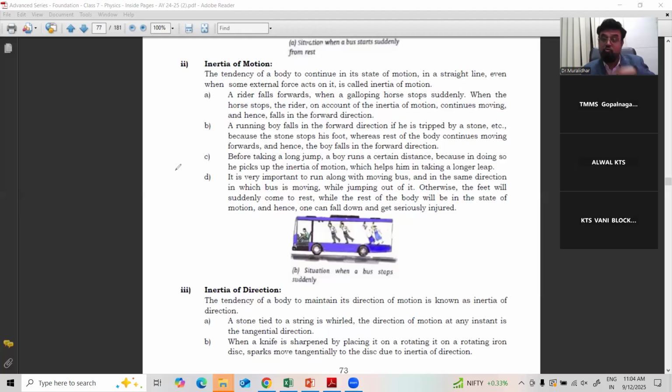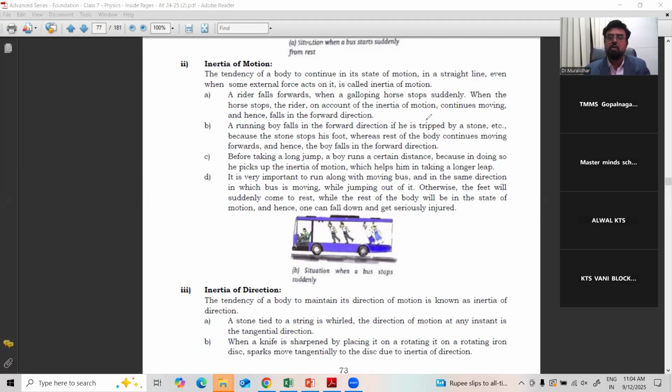When the foot is struck by the stone, the body goes forward. Why? Because we are running, we cannot come to rest right after striking the stone. Then, very important: before taking a long jump, javelin throw, discus throw, or cricket bowling, why do bowlers take a run-up? Why can't they bowl directly from the crease line? Because they want to bring their body from rest to motion before bowling the ball or throwing the discus or the javelin.